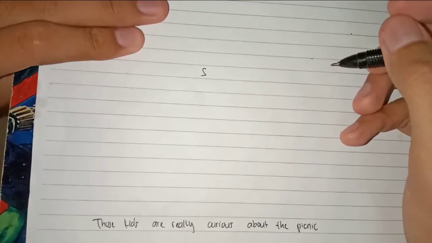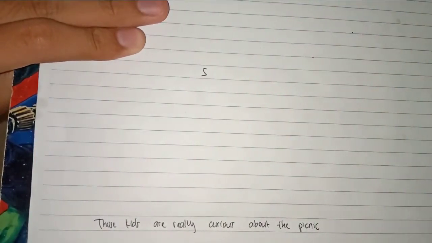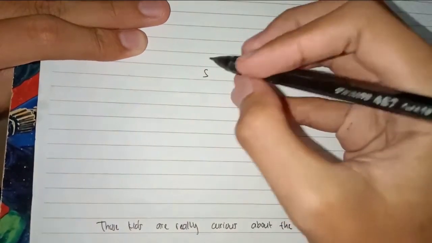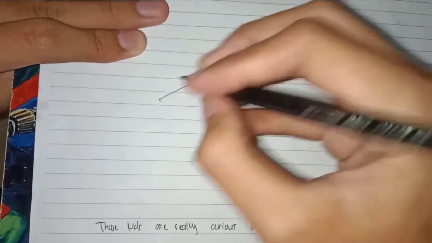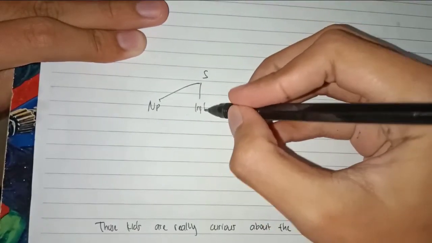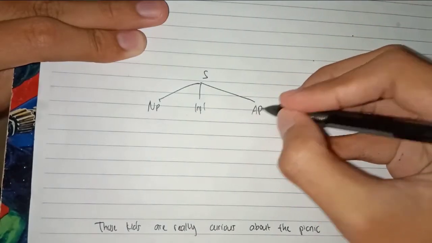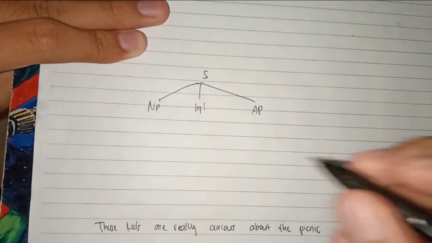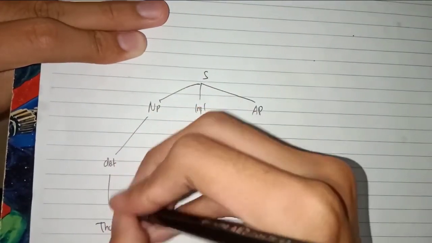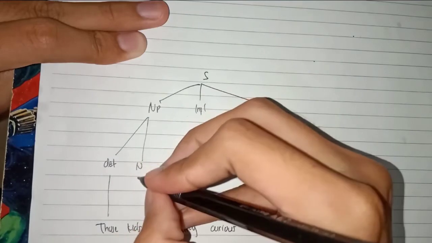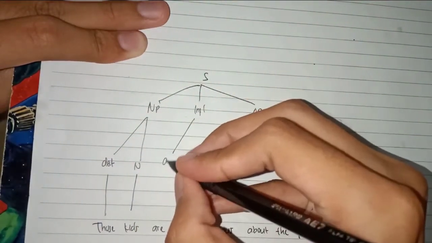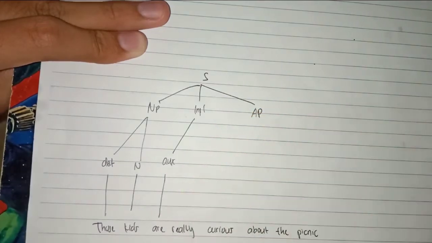And then we go to number 15. We have those kids are really curious about the picnic. Okay, the sentence divides into noun phrase, inflection, and adjective phrase. For the noun phrase, we have those kids. Those here as a determiner, kids as a noun, and then for the inflection we have are, which is an auxiliary verb.